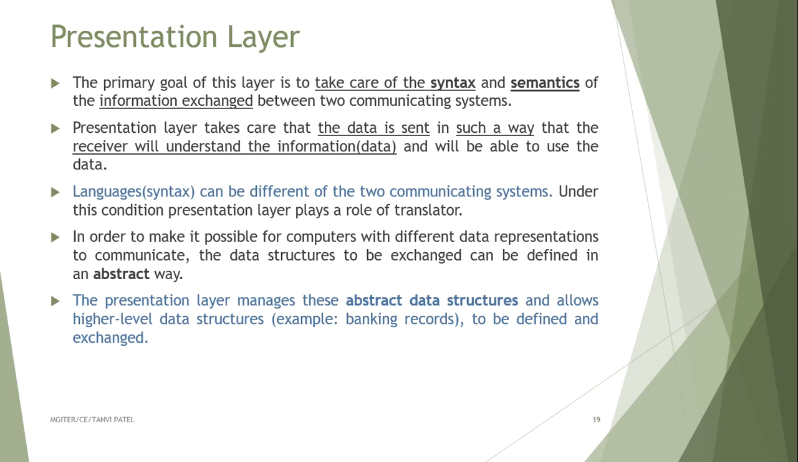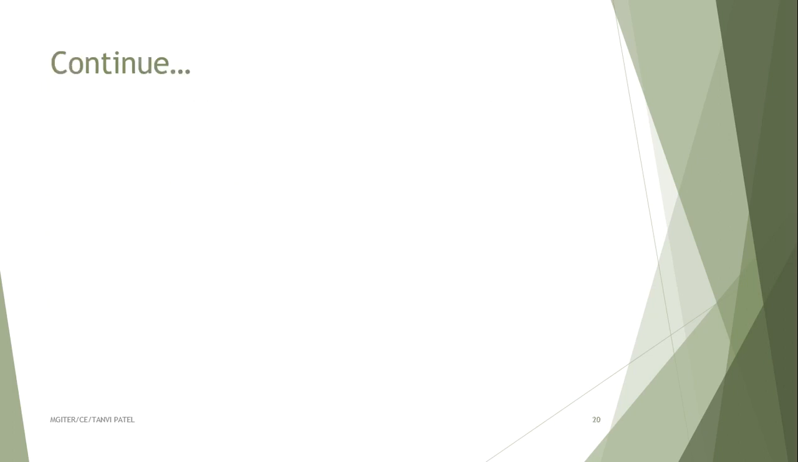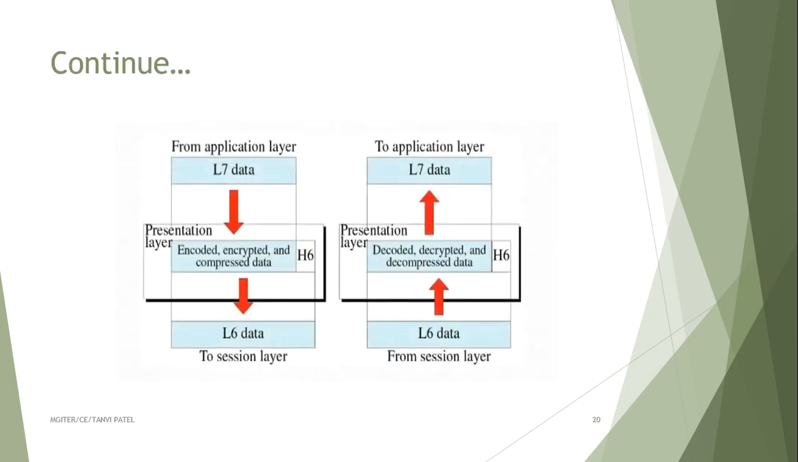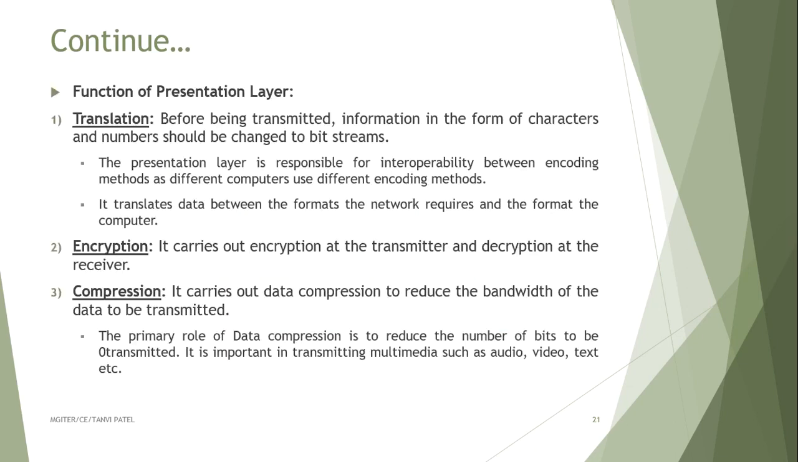Languages can be different for the two communicating systems. Under this condition, the presentation layer plays the main role of the translator. In order to make it possible for computers with different data representations to communicate, the data structure to be exchanged can be defined in an abstract way. The presentation layer manages this abstract data structure and allows higher level data structures to be defined and exchanged. In the figure you can see that in the presentation layer, encoding, encryption and decoding of the data is being done.